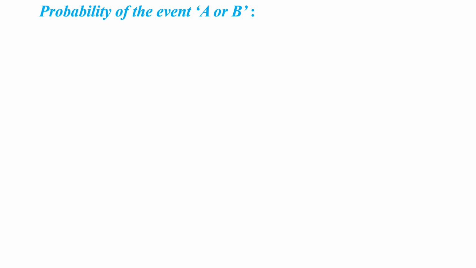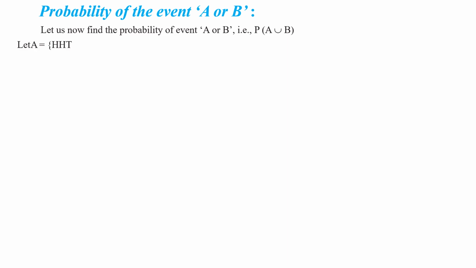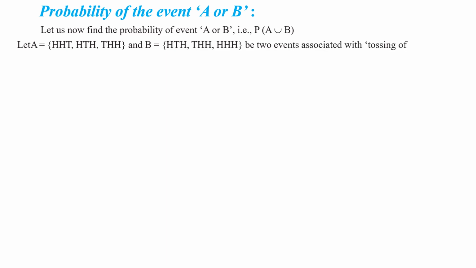Yes, A union B. In the previous classes we have discussed that event A or B is denoted by A union B. Let us now find the probability of the event A or B, that is P of A union B. Let A is equal to {HHT, HTH, THH} and B is equal to {HTT, HTH, THH, HHH} be two events associated with tossing a coin thrice.